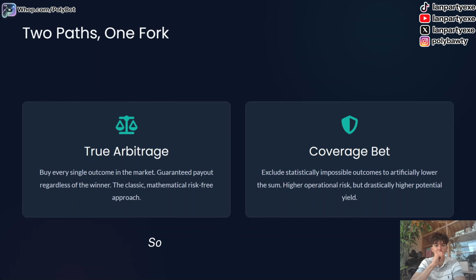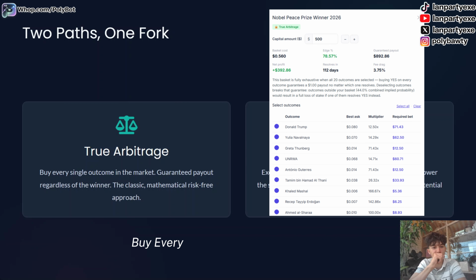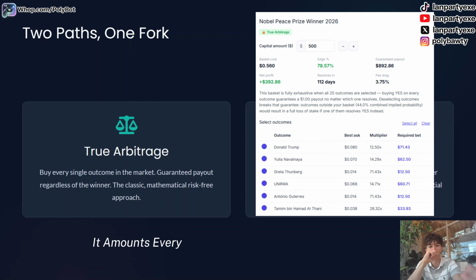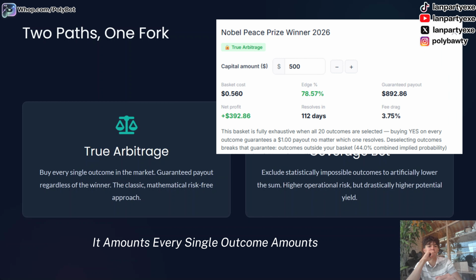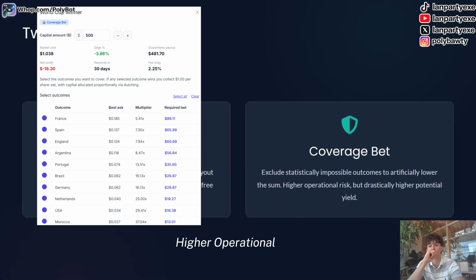In the events, we got 2 paths and 1 fork. So we got true arbitrage: buy every single outcome in the market, guaranteed payout regardless of the winner. The classic mathematical risk-free approach. This is the one I was talking about, the Nobel Peace Prize. Every single outcome adds up to 54 cents. If you buy every single outcome, one of them will win, so you're gonna win it, right? But for the coverage bet, here we exclude statistically impossible outcomes to artificially lower the sum. Higher operational risk, but drastically higher potential yield. So we got the same gap, just 2 different ways to go about it.